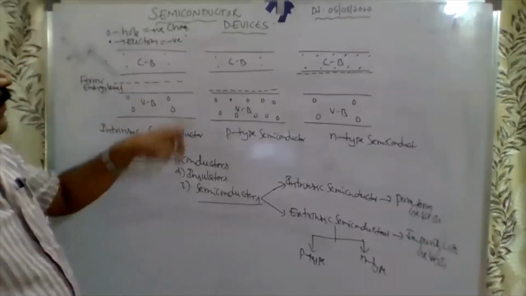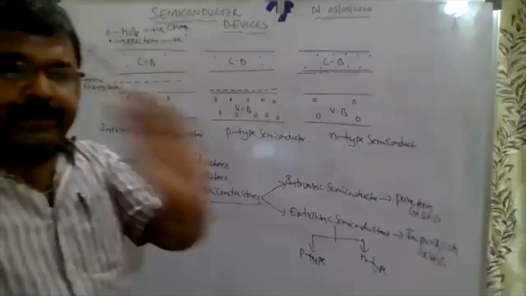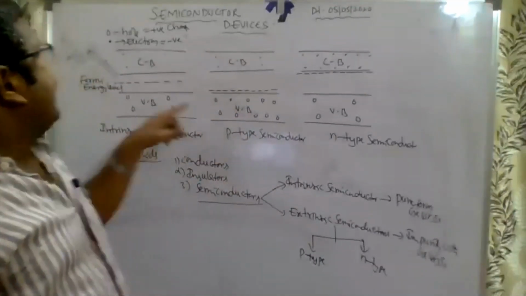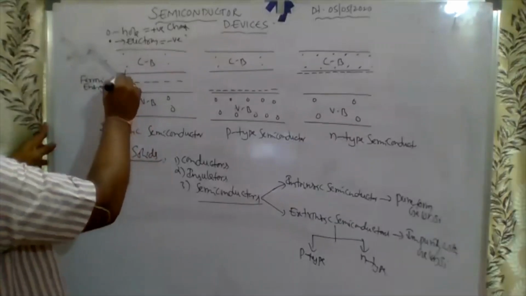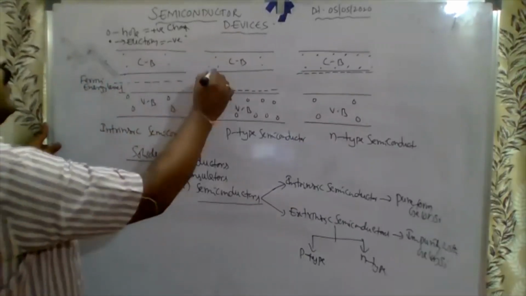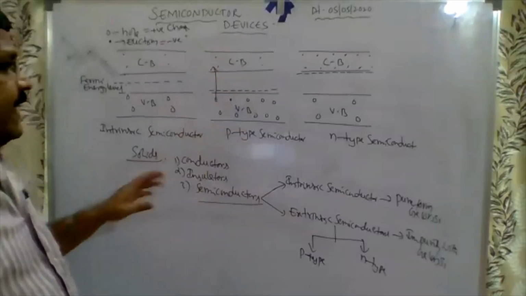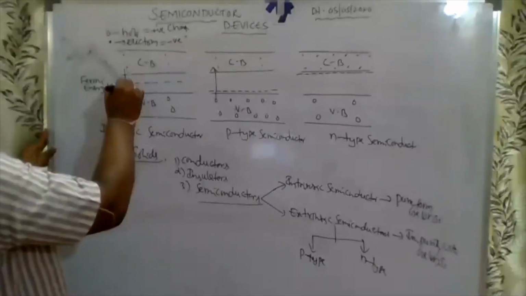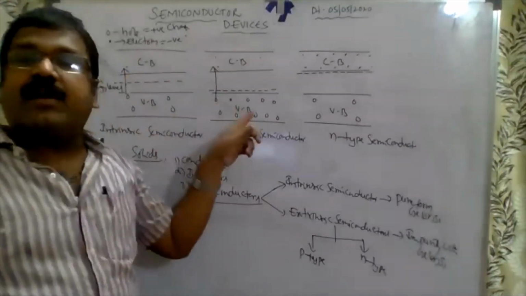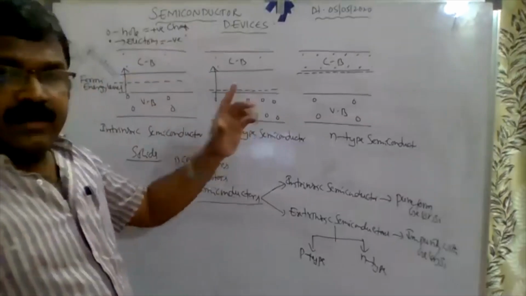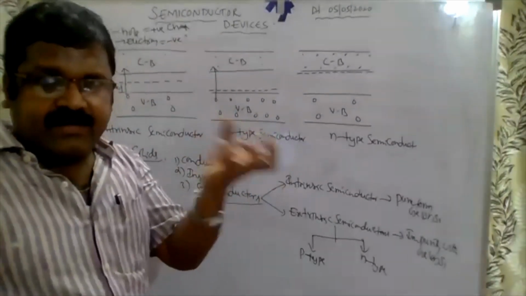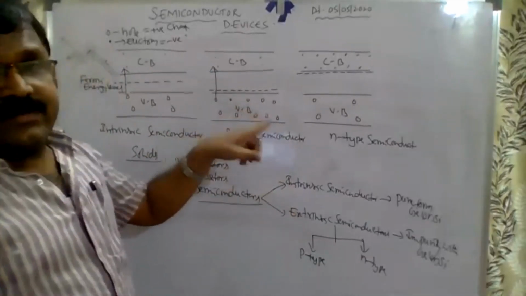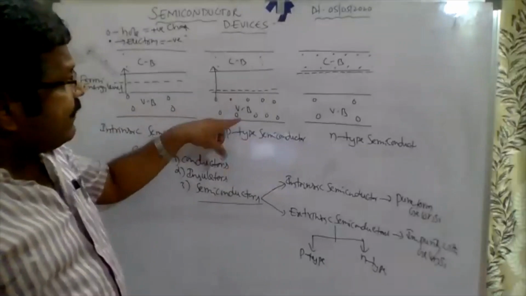See, exactly in between. What about P type? Already explained before: P type has majority holes, minority electrons. Actually, an electron jumps from the valence band to the conduction band, so a vacancy is created. The vacancy is called a hole. In P type there is a deficit of electrons, a vacancy of electrons, that's why more holes are available in P type. That's why the Fermi level is near the valence band.